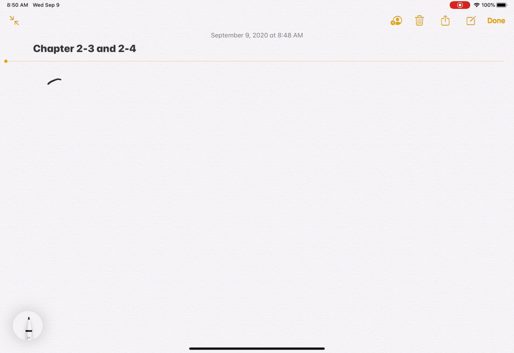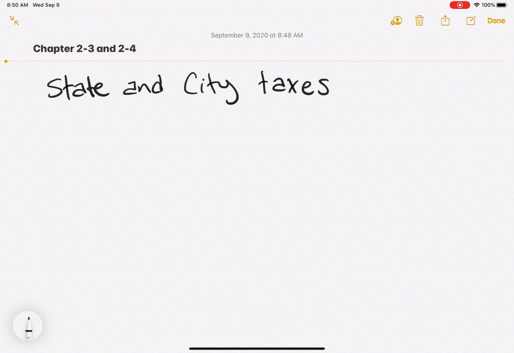Okay, let's talk about state and city taxes first. So previously, we have been dealing with federal taxes. State and city taxes are calculated just a little bit different. We're using what the book is giving us. Obviously, Colorado taxes are a little bit different. Every state is different. Every city is different. But we're just going to go from the book.